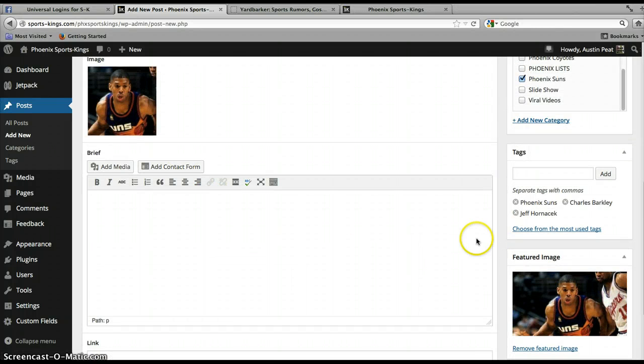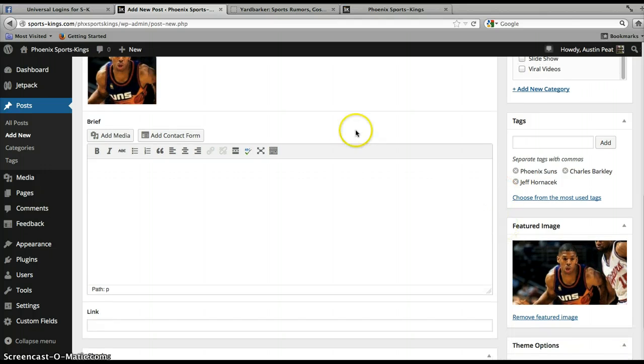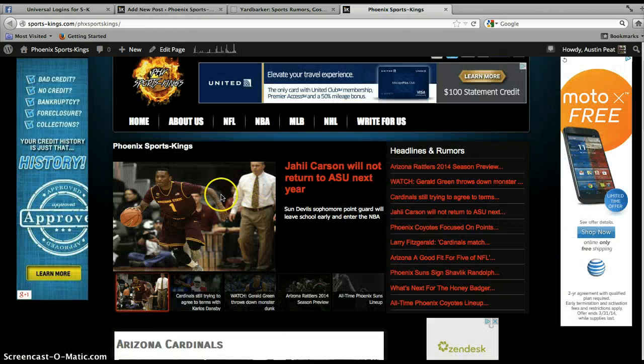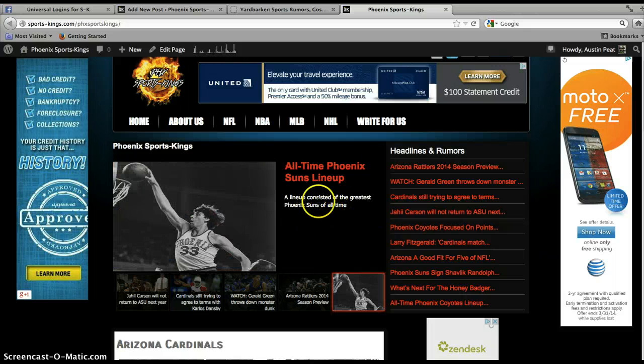Easy enough. The brief is going to be an extension to your headline, and it looks like this. You'll have your picture, your headline, and then an elaboration of your headline here. That's where the brief comes into play.